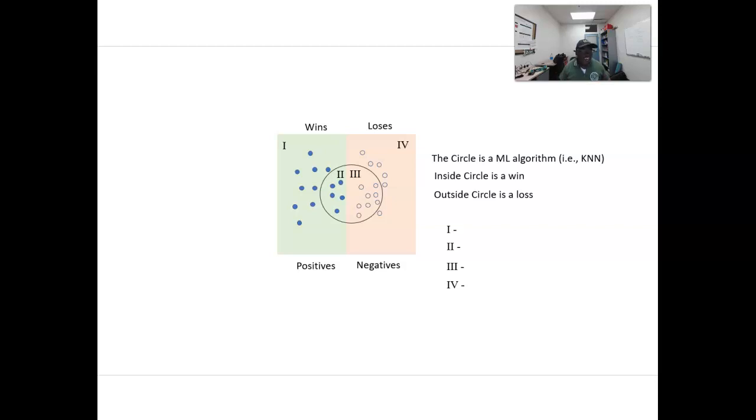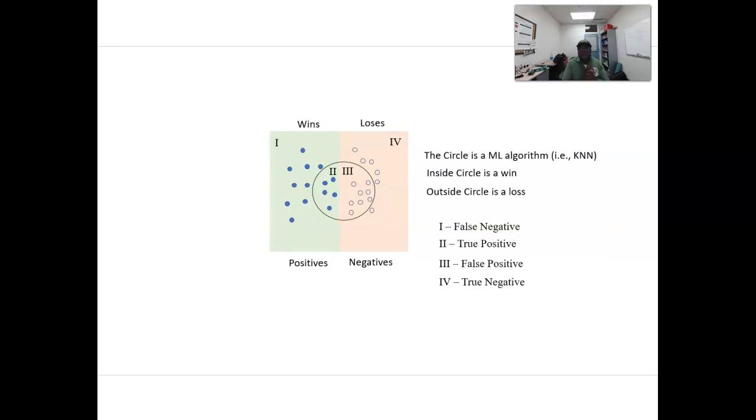Pause it. All right. So then from here, 1 is denoted as a false negative. So what you're saying here is that it's not a win, but in reality, it is a win. Okay. 2, you're saying that it is a win. In reality, it is a win. Good job. 3, you're saying that it is a win, because remember, inside the circle is considered to be a win, but in reality it's a loss.